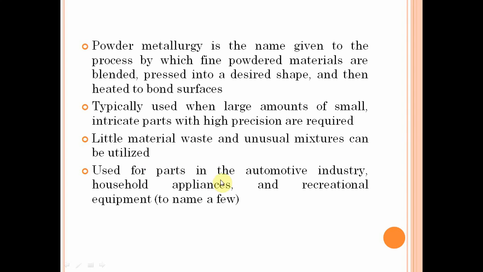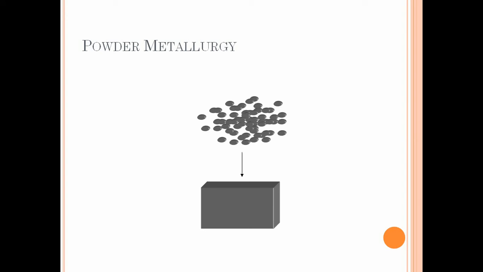Used for parts in the automotive industry. See, these are some applications. In the automotive industry, parts are manufactured by using powder metallurgy. Household appliances, recreational equipment, and some other applications are also made using powder metallurgy processes. Next we see powder metallurgy.